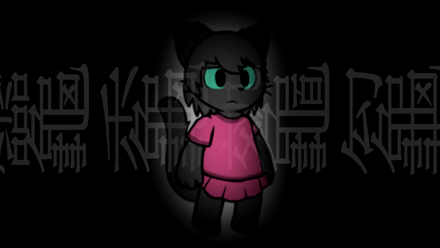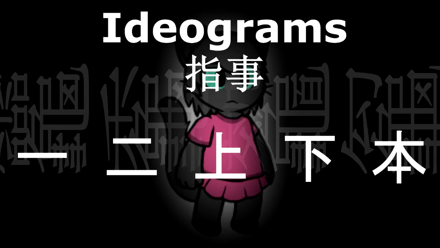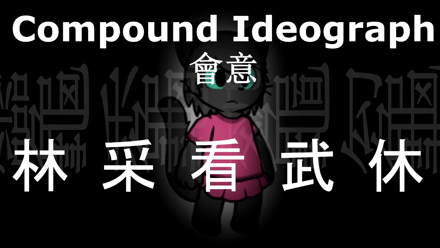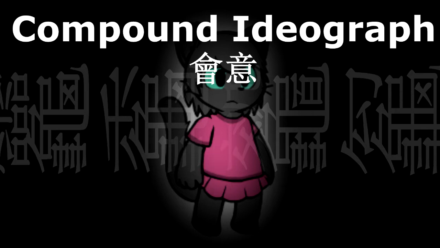Other basic characters can fall into the ideograms category. Ideograms are similar to pictograms, but they describe extremely abstract concepts very basically. Now we get into the more complicated character types. A compound ideograph is a character created by taking other, more basic characters and trying to vaguely communicate a different meaning. It's pretty hard to explain, so here are some examples.